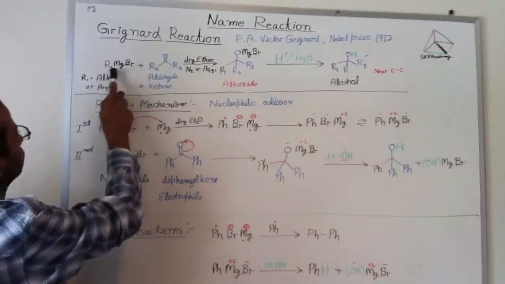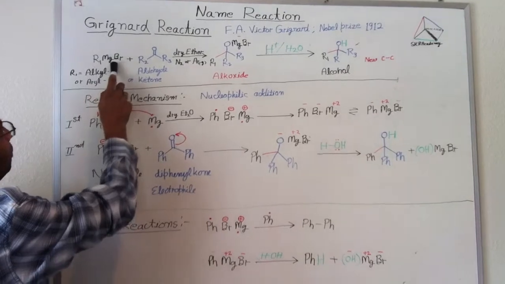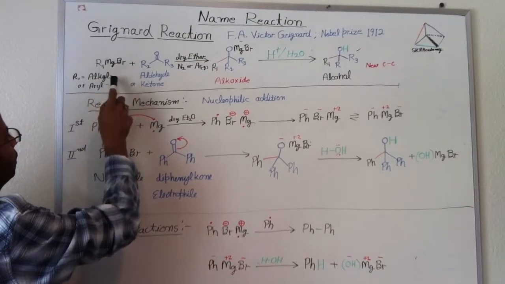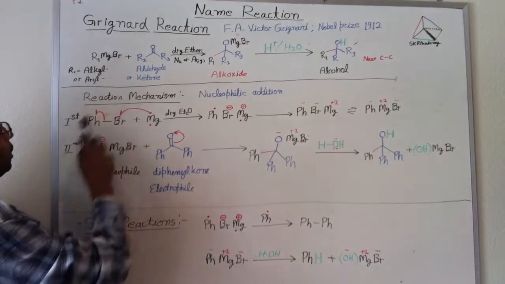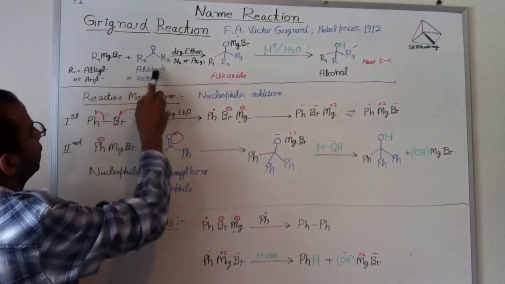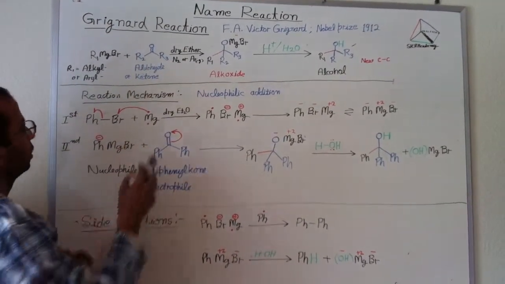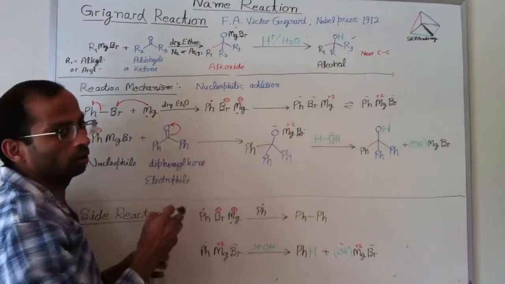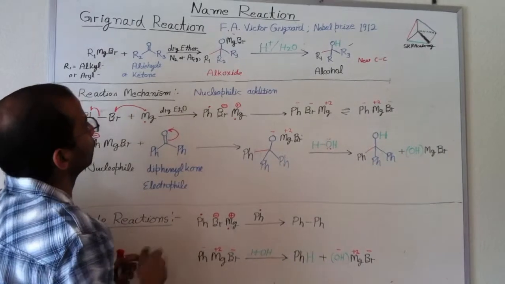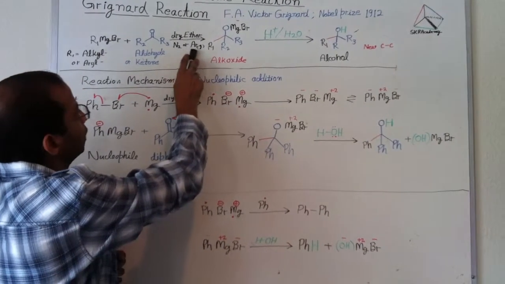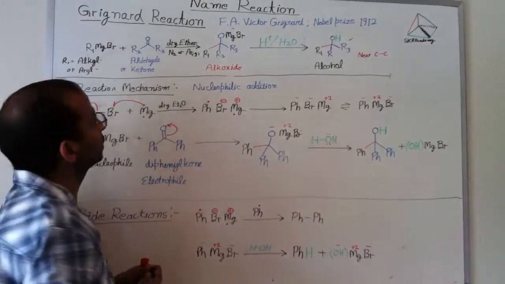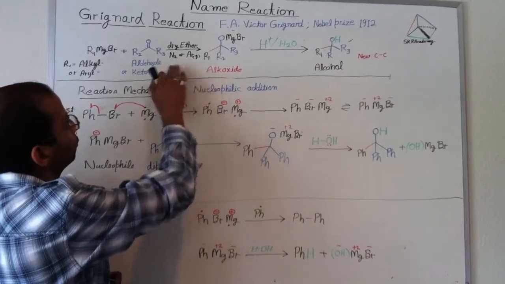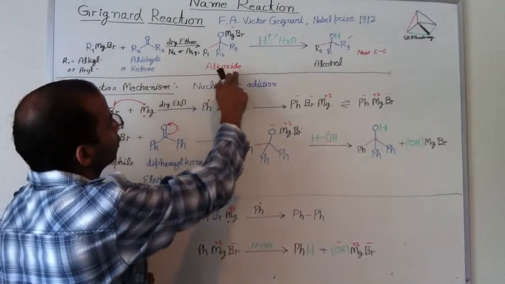in this reaction, we use alkyl magnesium bromide or aryl magnesium bromide. R1 can be anything, either alkyl group or aryl group. When it reacts with aldehyde or ketone or any other electrophiles in presence of dry ether or in THF, tetrahydrofuran, in presence of nitrogen gas or argon gas, there should not be any water or moisture, before this forms alkoxide.